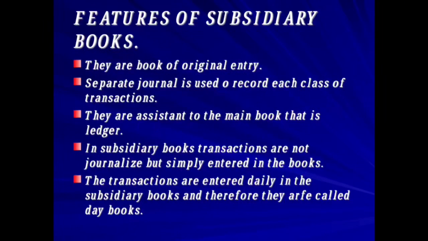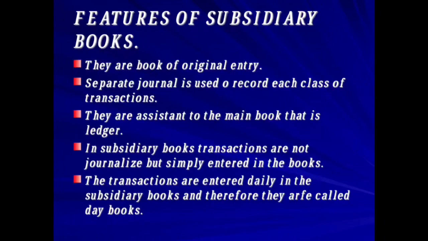As I said, purchase entries will be recorded in the purchase book, sales entries in the sales book, like that. They are assistants to the main book, that is the ledger. We know the ledger is the chief book for our accounts, so these subsidiary books act as assistants to that book. In subsidiary books, transactions are not journalized but simply entered in a book.